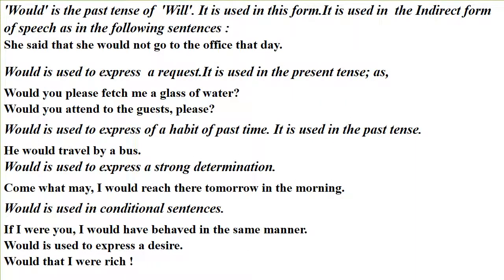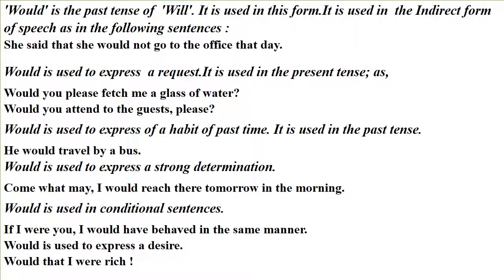It is used in the indirect form of speech, as in the following sentences. She said that she would not go to the office that day. Would is used to express a request. It is used in the present tense, as would you please fetch me a glass of water. Would you attend to the guests please. Would is used to express a habit of past time. It is used in the past tense. He would travel by a bus.